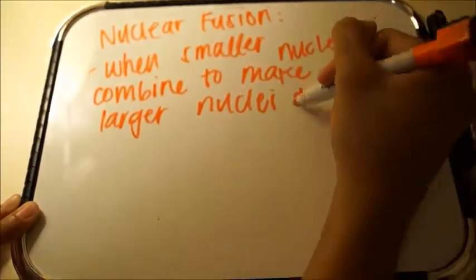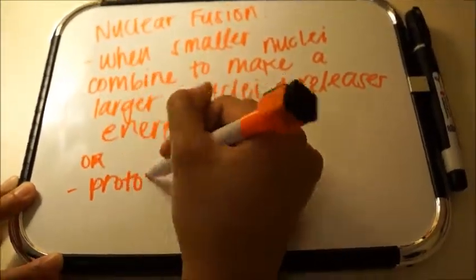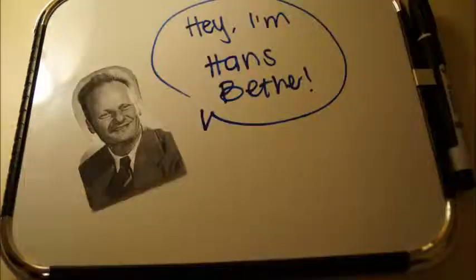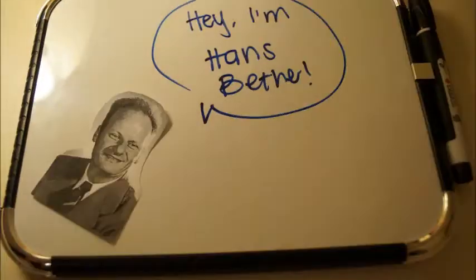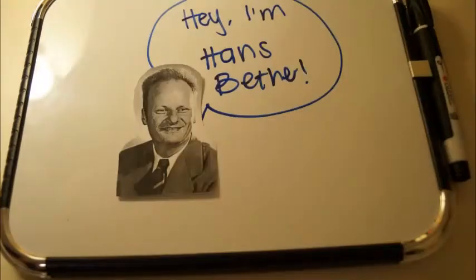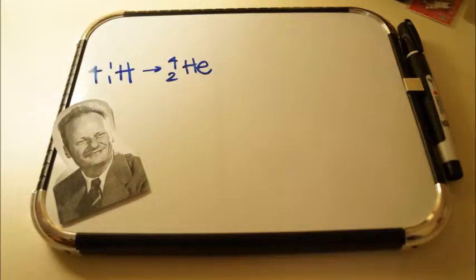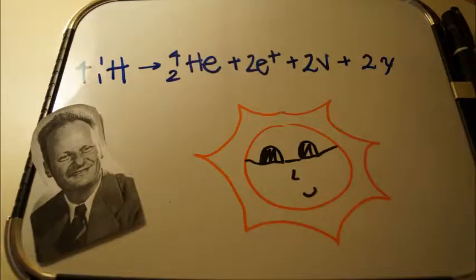Nuclear fusion is when smaller nuclei combine to form a larger nucleus, or when protons and neutrons combine to form nuclei. During this process, energy is released. Hey, I'm Hans Bethe. I worked on developing the theory of the proton-proton cycle. The proton-proton cycle is when 4 protons combine to form one helium nucleus. This is where the sun's energy comes from.